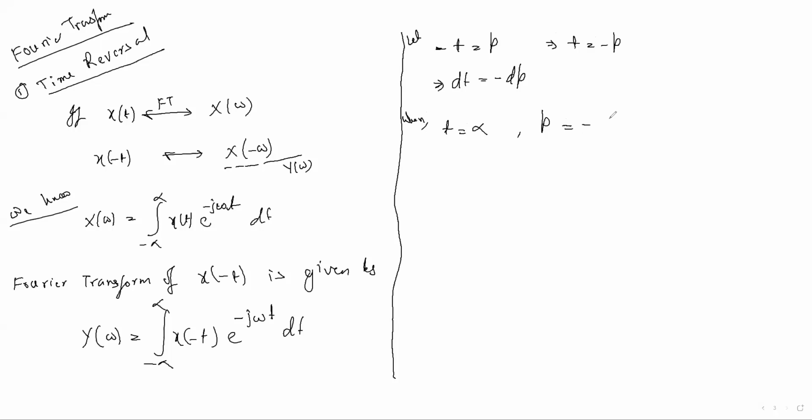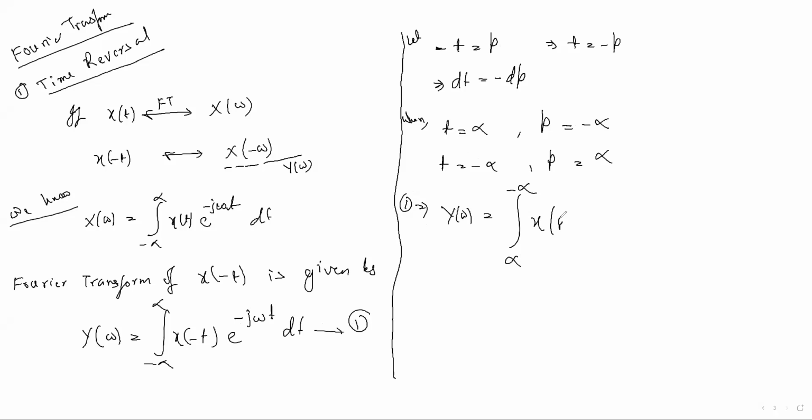The limit will be minus infinity because of the minus in minus t. If t takes minus infinity, then p will be positive infinity. When t equals minus infinity, then p will be positive infinity, okay. So take this as equation 1 and place all these terms into it. In Y of omega, minus infinity becomes positive infinity and positive infinity becomes negative infinity, okay.